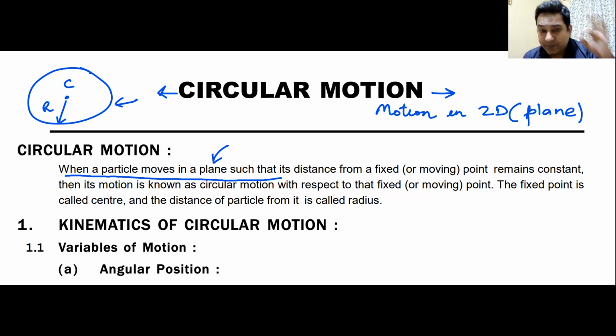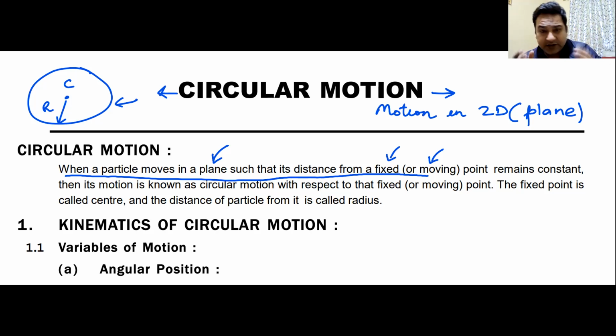When a particle moves in a plane such that its distance from a fixed point, now this point can be fixed, or this point can also be moving. That is why what Tanu was saying, that the center remains fixed, does not hold. The center may not remain fixed. The center can also keep on moving. Remember that. Normally, when we talk about circular motion in this particular chapter, we always talk about circular motion with a fixed center.